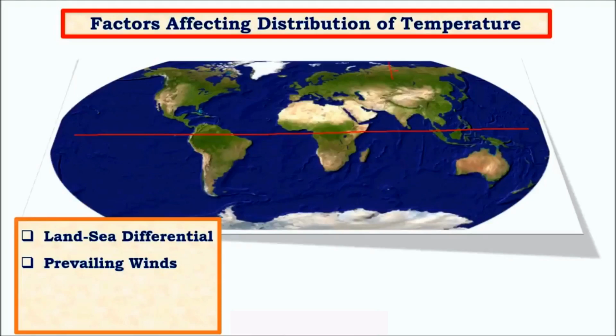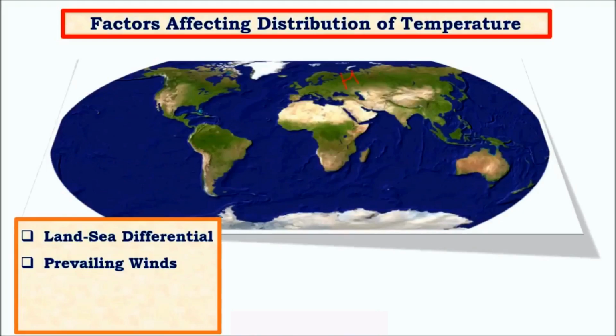So land gets hot and cold very quickly, and it releases this heat in a very small period of time. As a result, this heat is absorbed by wind, and this wind flows along oceans. So there is a greater amount of heat exchange between continents and oceans in the northern hemisphere. As a result, the temperatures mainly depend on the temperatures of continents. For example, in summer the continents are very hot in the northern hemisphere.